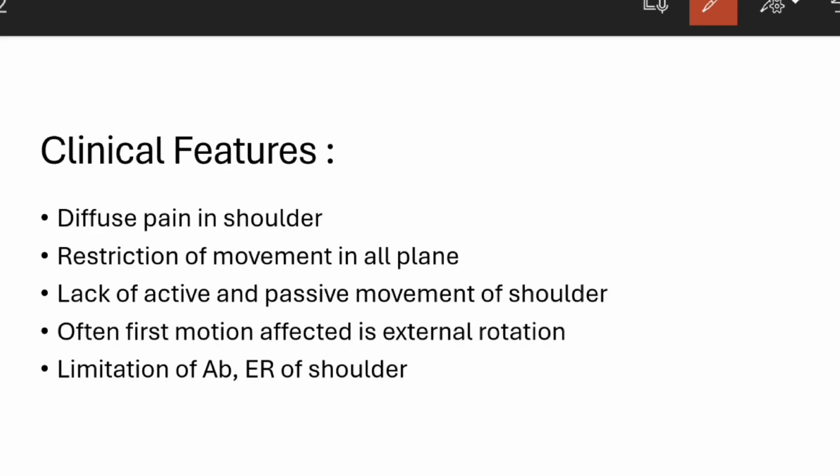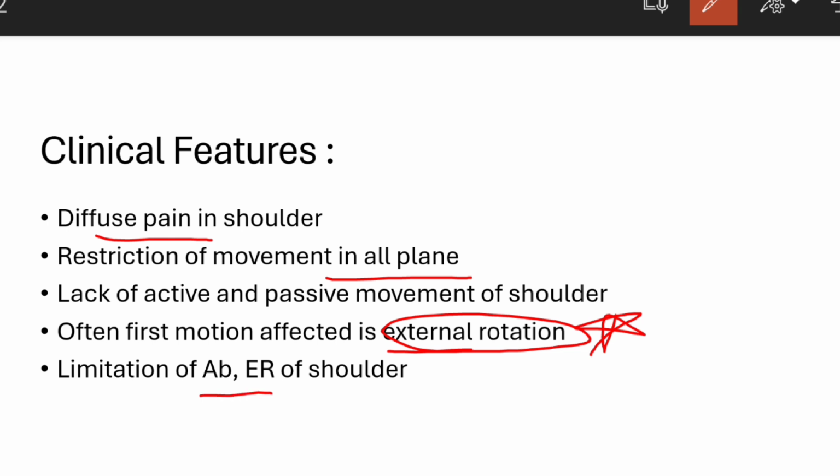Moving towards the clinical features, there will be diffuse pain in the shoulder, restriction of movement in all the planes, so the patient will be unable to do the movements at the shoulder joint, and lack of active and passive movement in the shoulder joint. So if you are doing active or passive range of movement, it will be restricted. Often the first movement affected is the external rotation, which is very important. So there is limitation of abduction and external rotation of the shoulder.